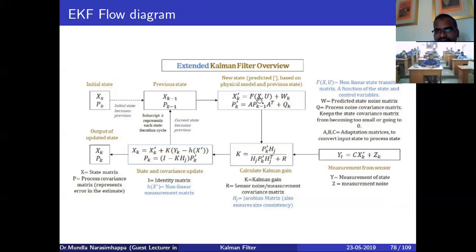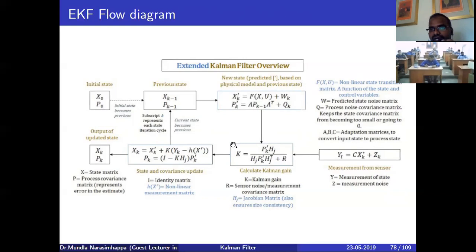Here you can see f of x, u of k, which is a nonlinear system equation. By using the nonlinear system equations, you again use the Taylor series expansion to get the prior states. Once I have the prior state, I need to calculate the Kalman gain from this expression.